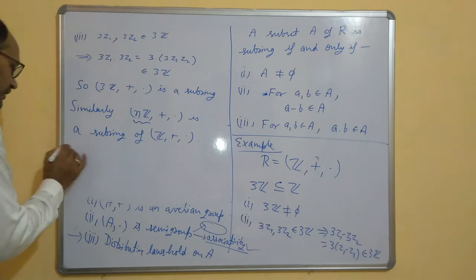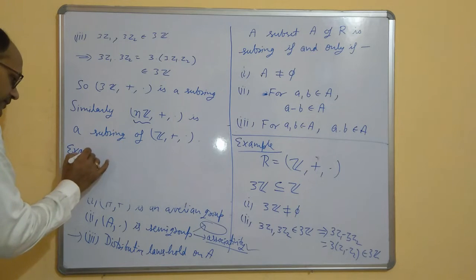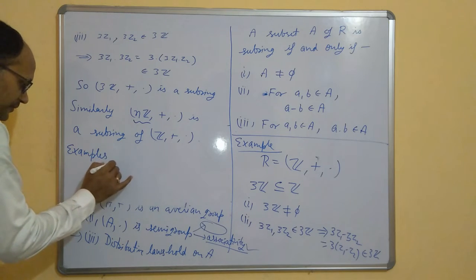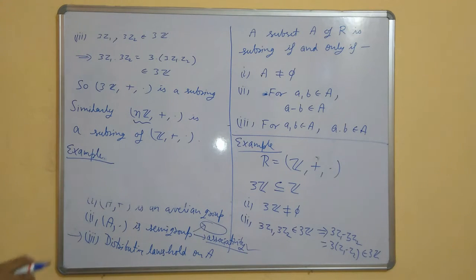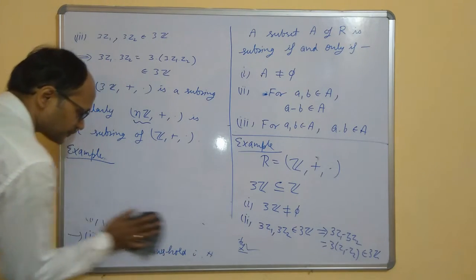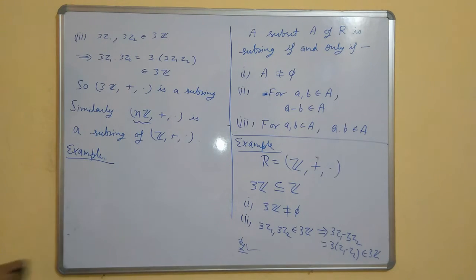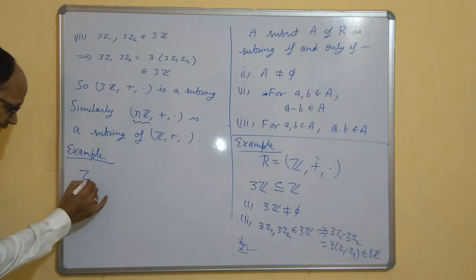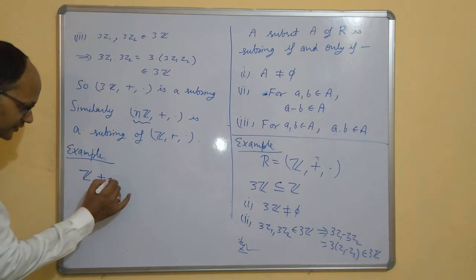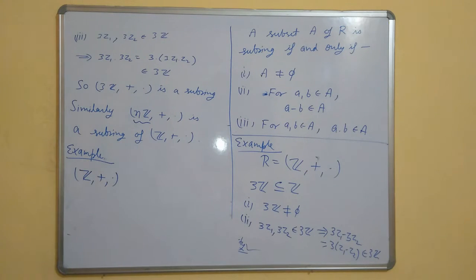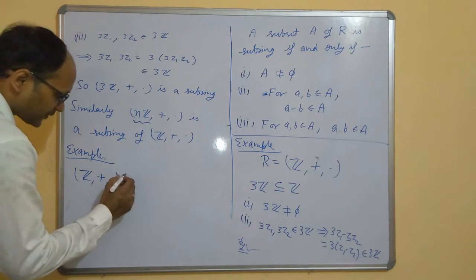Okay, now come to another example. Now we know Z plus dot is a ring.